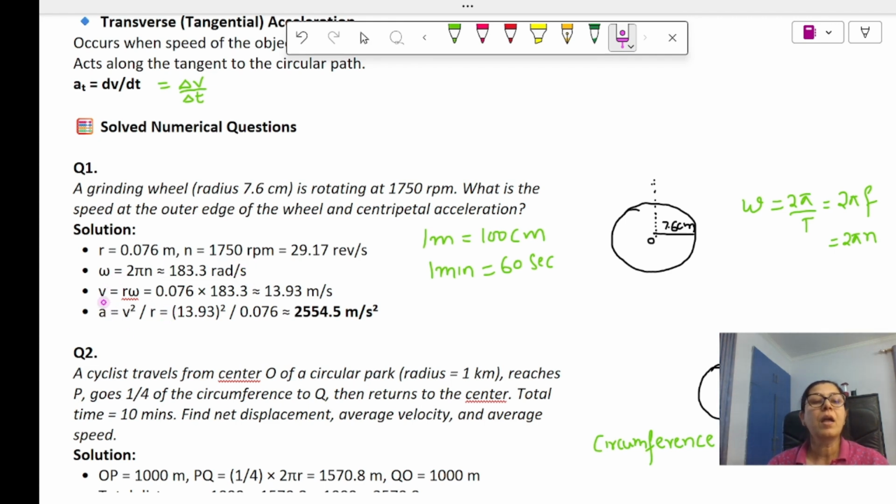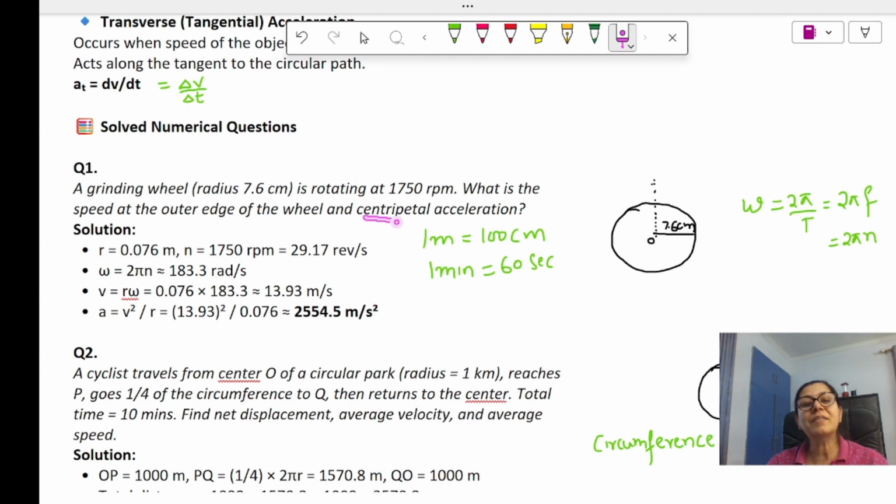This is omega. Now, we have to find the speed at the outer edge, and the speed at the outer edge is the linear speed, the tangential speed that you have to find. So that is equal to r, that is radius, into omega. Radius is also known to us, and omega we just found here. Just substitute the values, you will get the linear velocity.